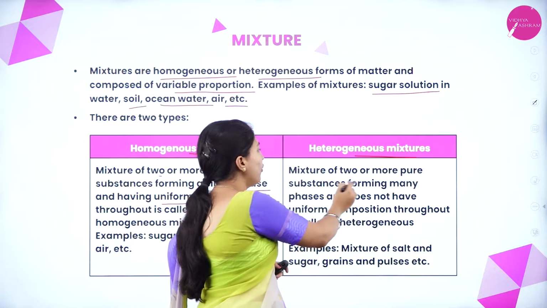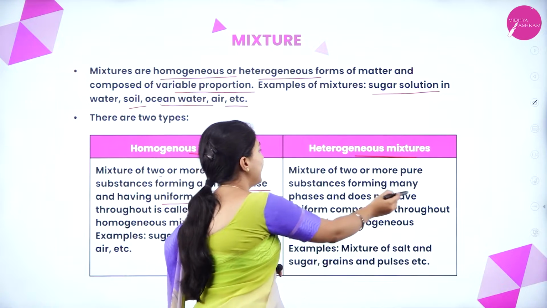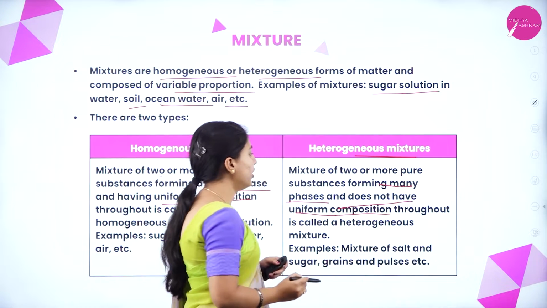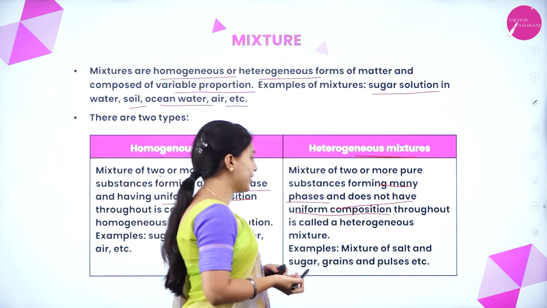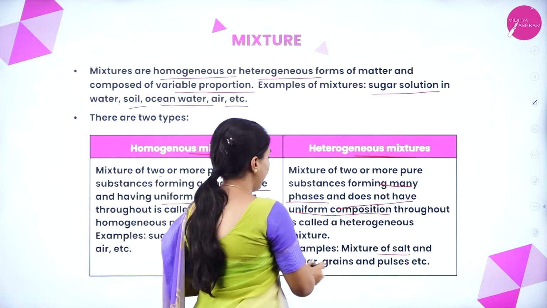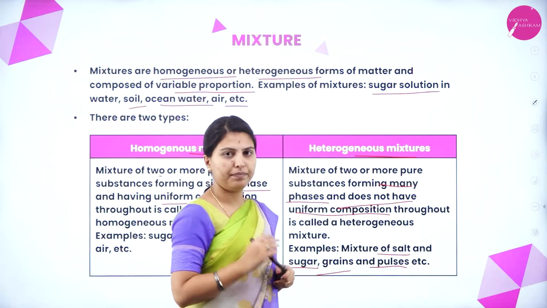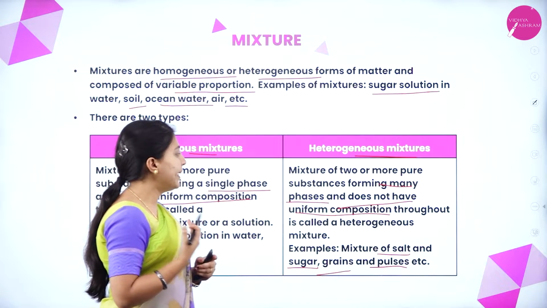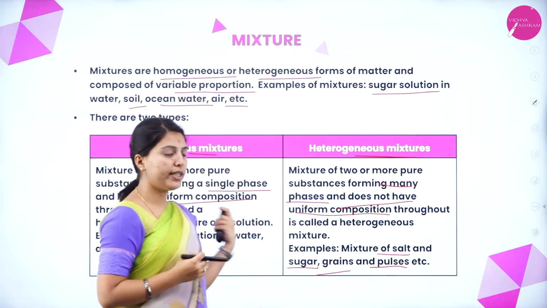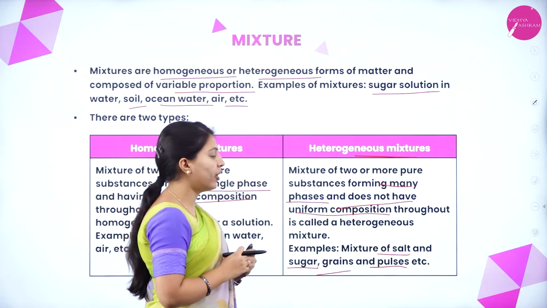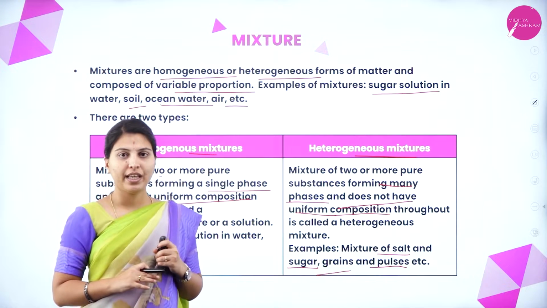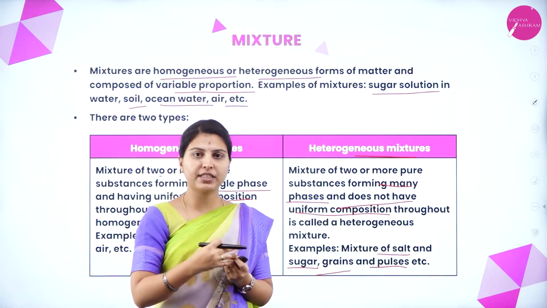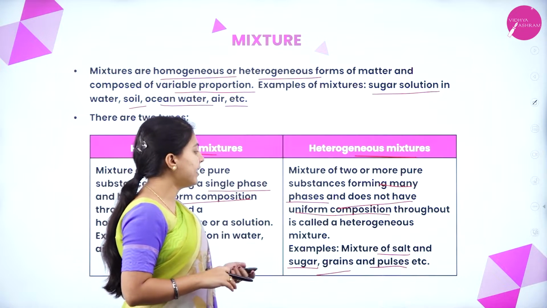Heterogeneous means a mixture of two or more pure substances forming many phases and does not have a uniform composition throughout is called a heterogeneous mixture. Mixture of salt and sugar, grains and pulses, etc. It forms many phases, not only a single phase like homogeneous. If you take salt one side, sugar one side, and mix, it will be randomly mixed, that we call heterogeneous mixtures.